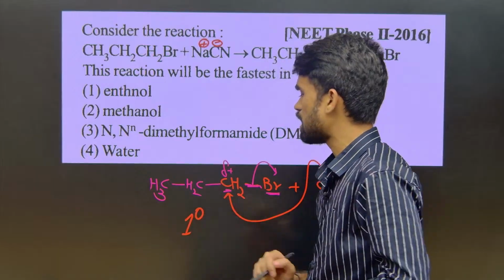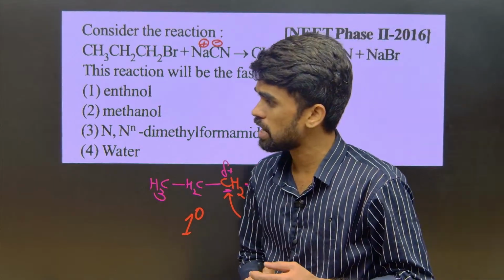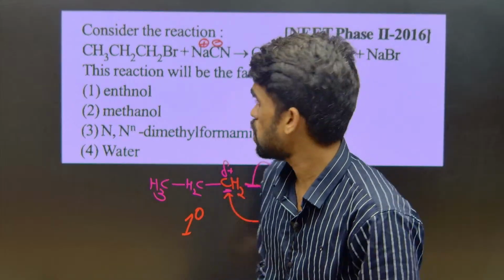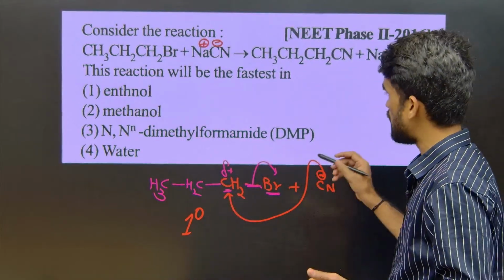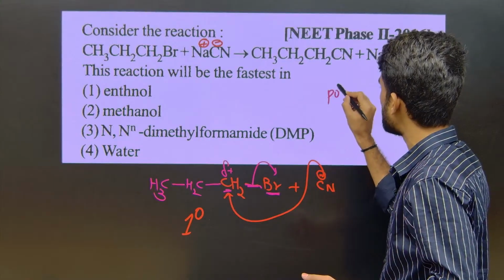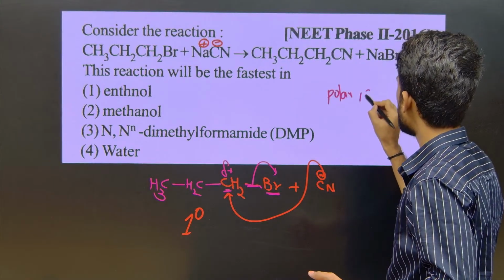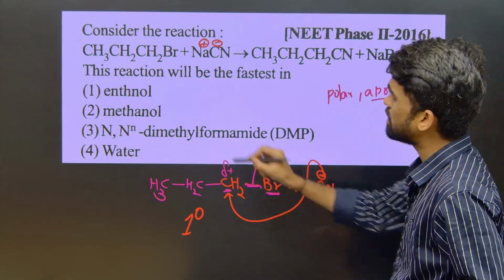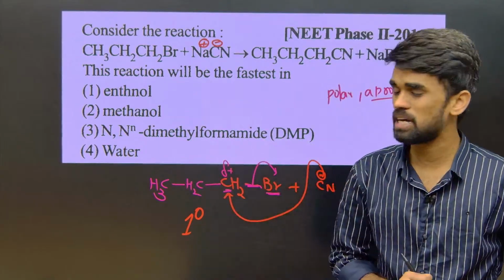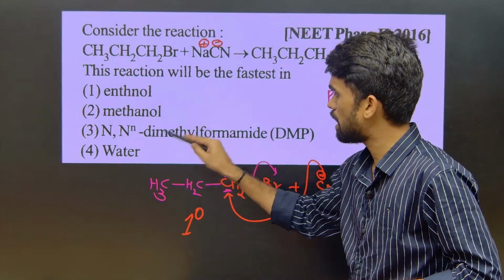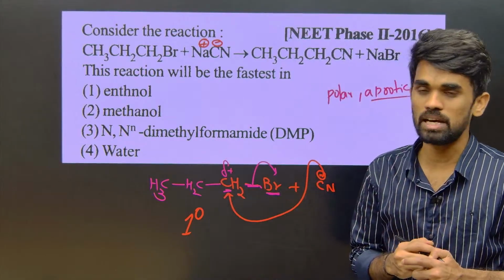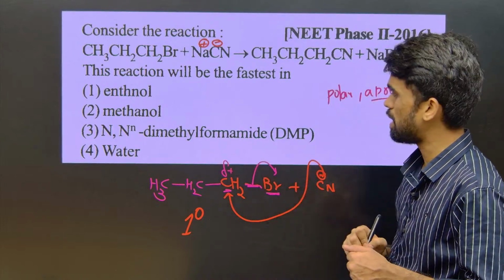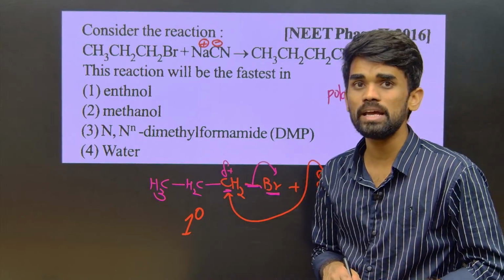So a primary alkyl halide generally reacts with what? With the SN2 mechanism, right? SN2 mechanism is favored in polar aprotic solvent. What is that? Polar aprotic solvent. So in the given 4 options, we need to identify which is a polar aprotic solvent. See, ethanol, methanol and water are polar protic solvents, whereas N,N-dimethylformamide is a polar aprotic solvent.